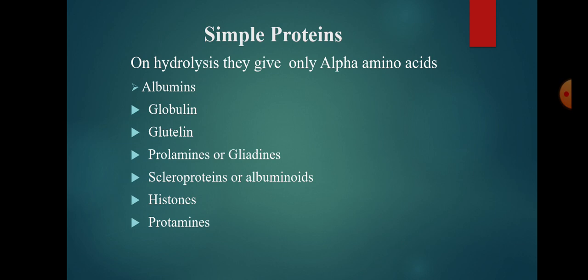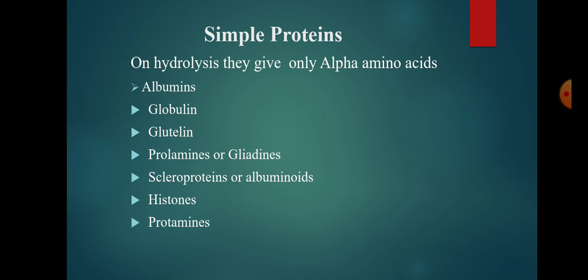When we take simple proteins, it is divided into 7 subgroups like albumin, globulin, glutalin, prolamins or gliadins, scleroprotein or albuminoids, histones and protamines.